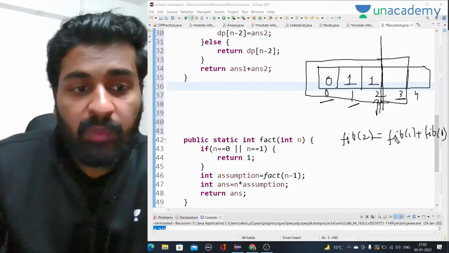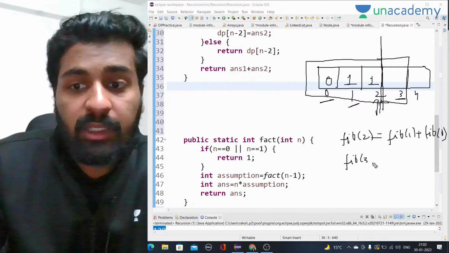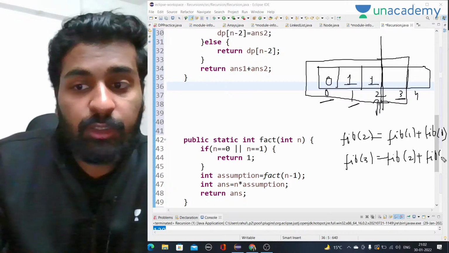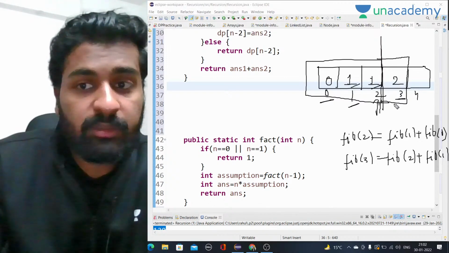So for the third value, what we need is fib of 2, the second value of the Fibonacci series, and the first value of the Fibonacci series. Both are available here. Okay. So I will directly take it from the array. So 1 plus 1 is equal to 2. So I have solved this much problem.